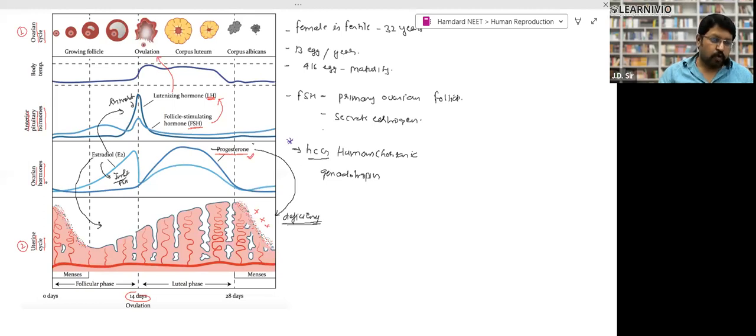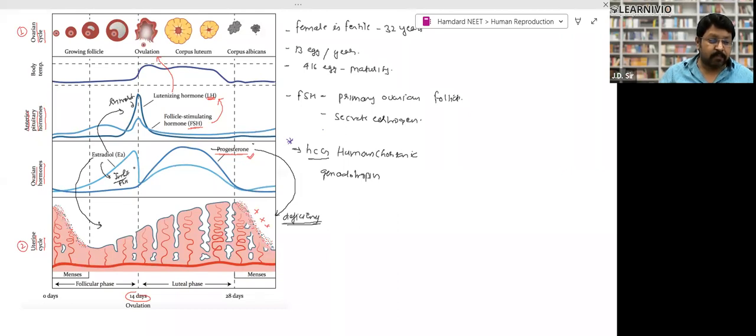Again, the ovarian hormones. Now, what is happening in the ovary? From the ovary, hormones are released. The two hormones are estradiol and progesterone. Estradiol has two functions. First, it is stimulating the luteinizing hormone, and second, inhibiting the FSH, follicle stimulating hormone. It's suppressing the FSH, right? LH increases, FSH is suppressed, right? So estradiol has these two functions.